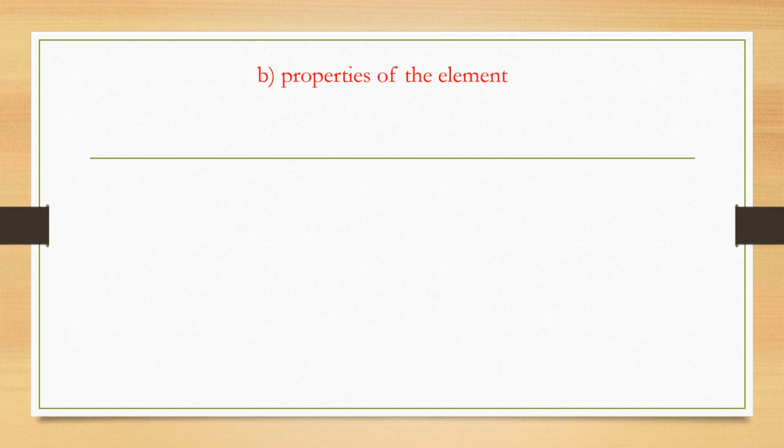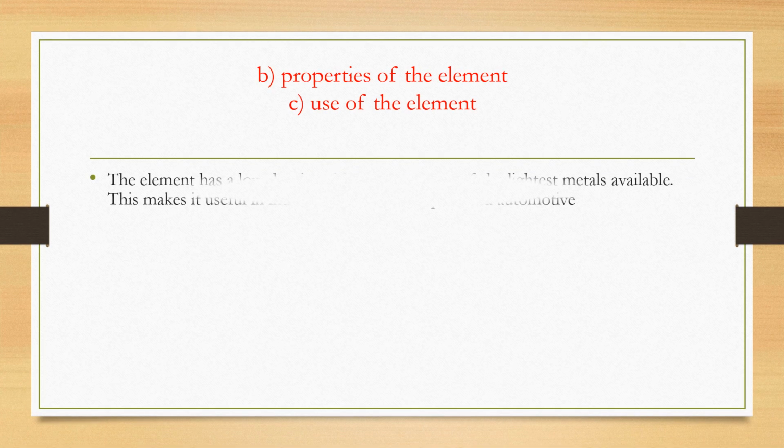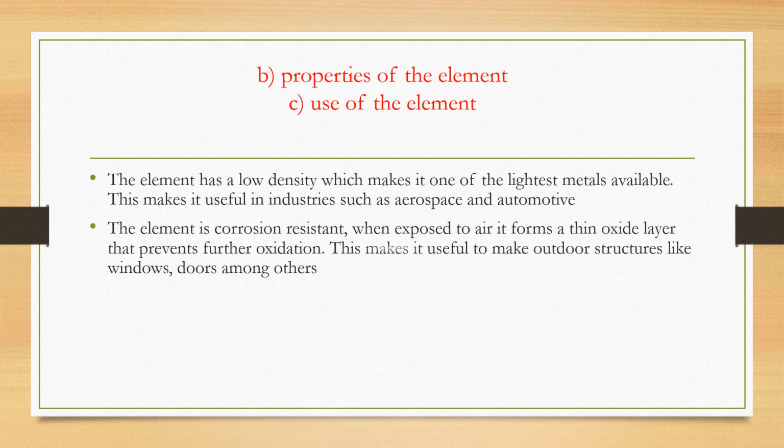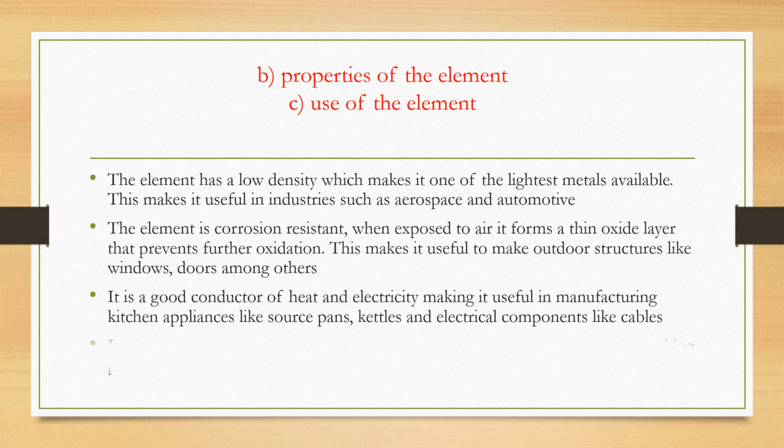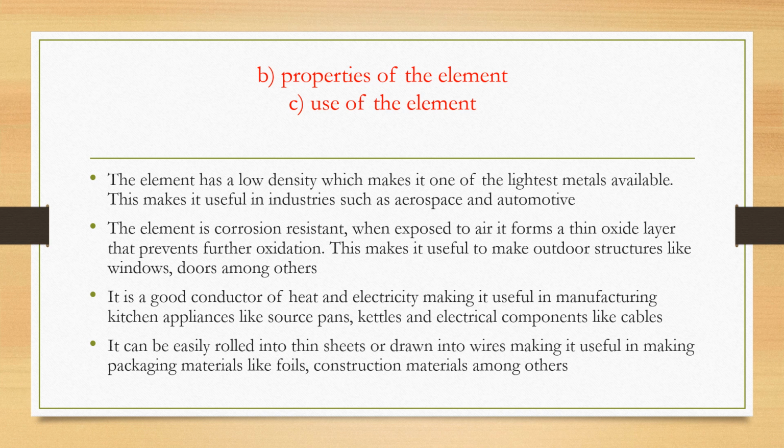So part B, they're asking for the properties of the element and the use of the element. Here I've joined them, though if it is an examination, then you should give them separately. Part B is requesting for properties and part C is requesting for the uses. But for me, I've given the properties and then the use, relating the properties to the use. So the element is aluminium. Now we are saying the element has a low density, which makes it one of the lightest metals available. So its density is around 2.7, but when you look at other metals, you will find out that it is very low, and that is why it is used.